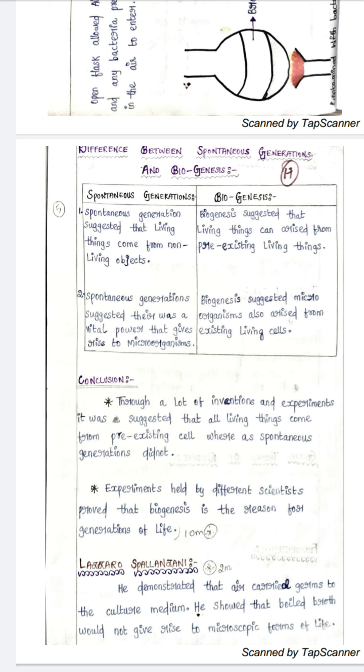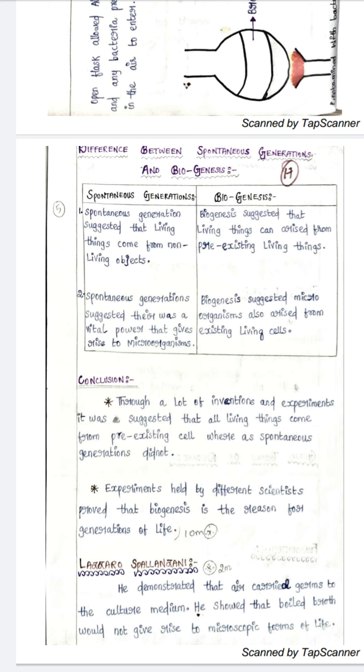So let's talk about the conclusion. Through a lot of inventions and experiments, it was suggested that all living things come from pre-existing cells only, whereas spontaneous generation did not. Experiments held by different scientists proved that biogenesis is the reason for the generation of life. This is a 10 mark question, very important for you. Spontaneous generation is very important for that.